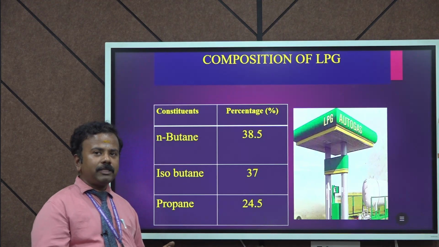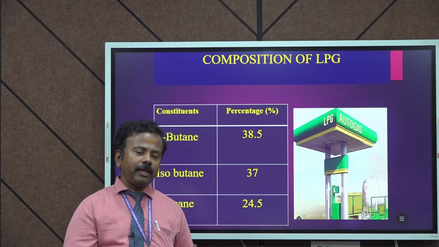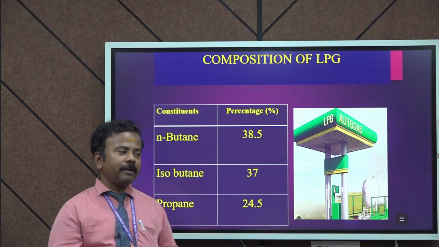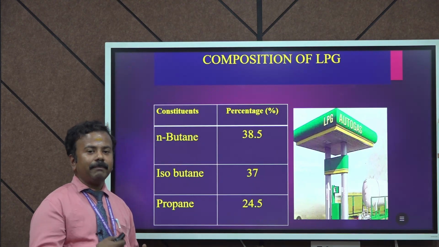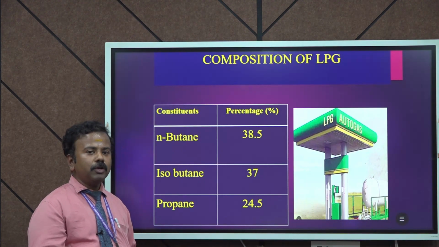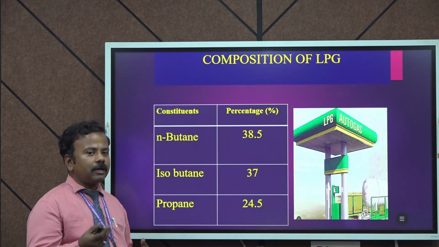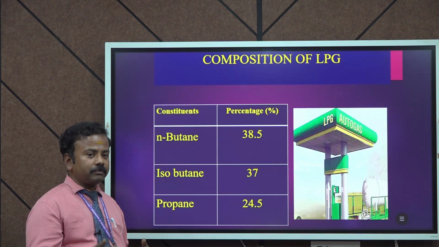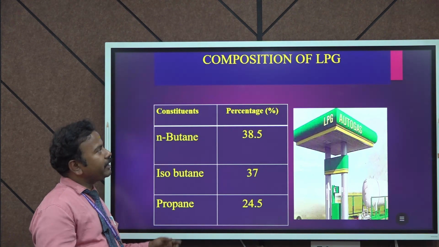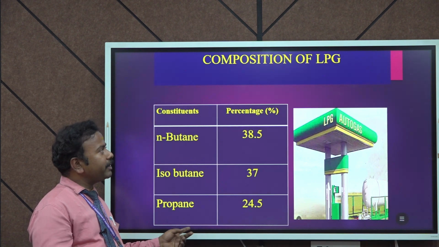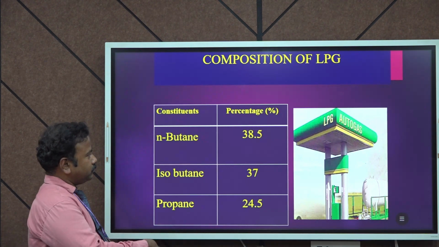Normally we cannot notice an LPG leakage. So in LPG they add mercaptan, a sulfur compound. Whenever a leakage is happening, we can notice the smell of the LPG. By this way we can identify the LPG.